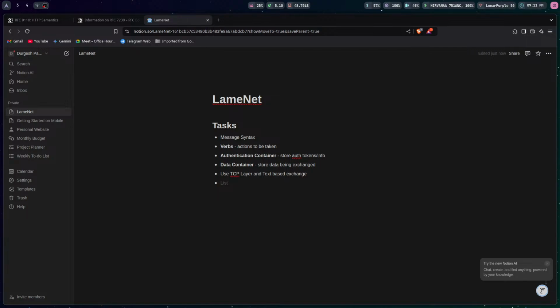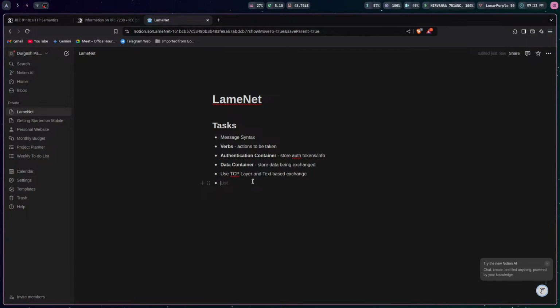Okay, so we'll continue. It might be our own connection that's creating problems, but okay. So we have verbs, action container, data container. We'll use TCP layer, so that will make things a lot easier for us. We don't need to use binary very specifically because then it will involve a lot of work, including writing the whole codec for it. So that will be another thing that we need to take care of.